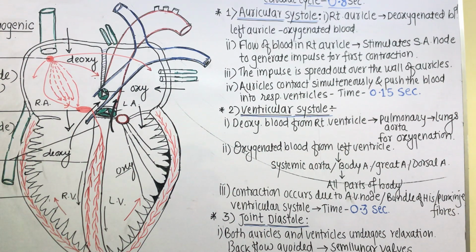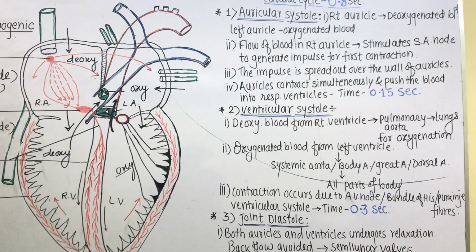Now, contraction of both the ventricles occurs due to the collective working of three nodal tissues, as we already discussed: AV node, bundle of His and Purkinje fibers.